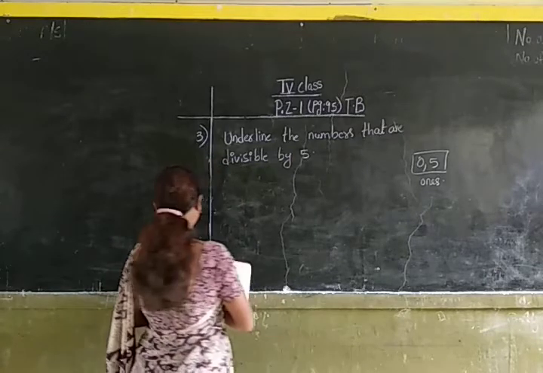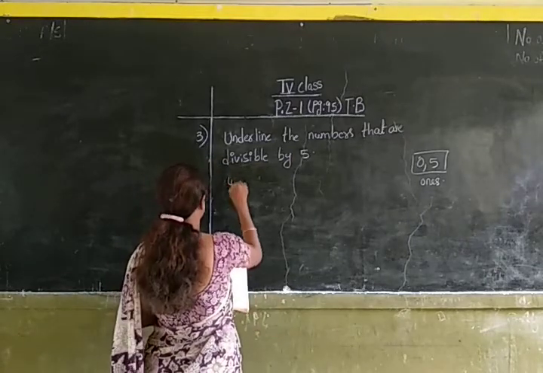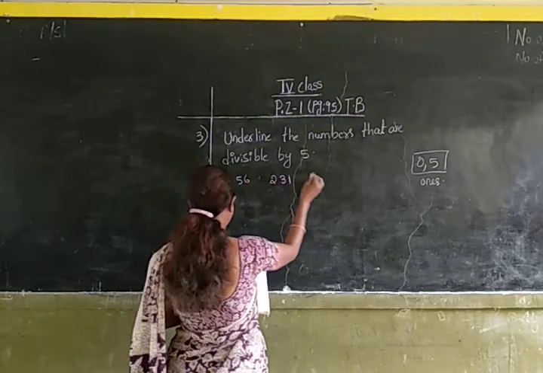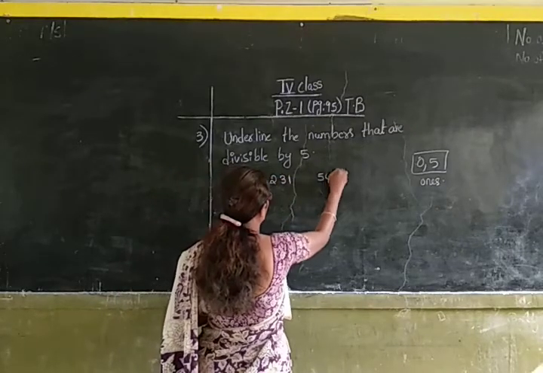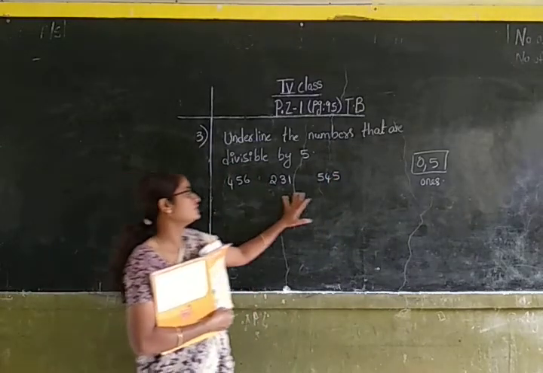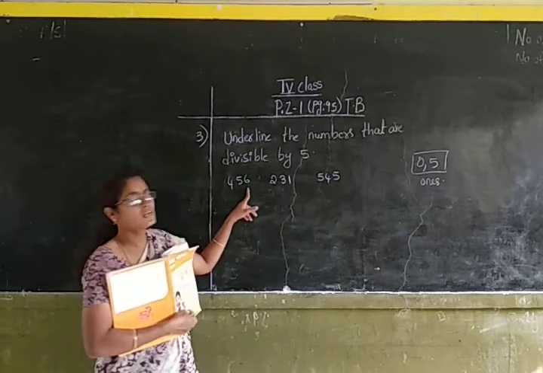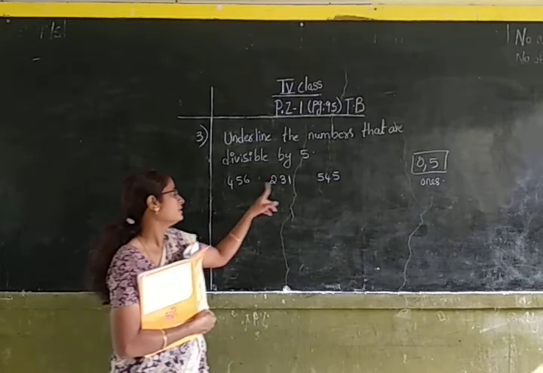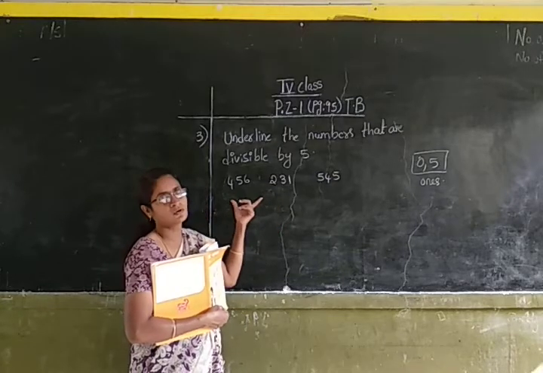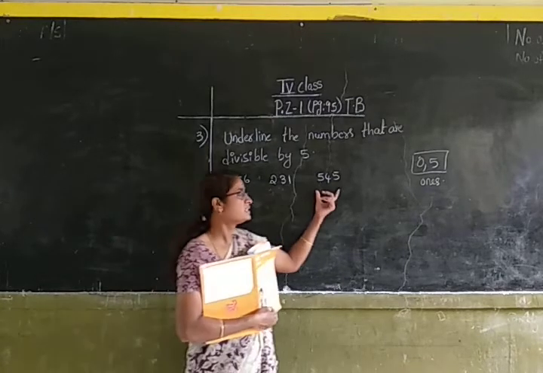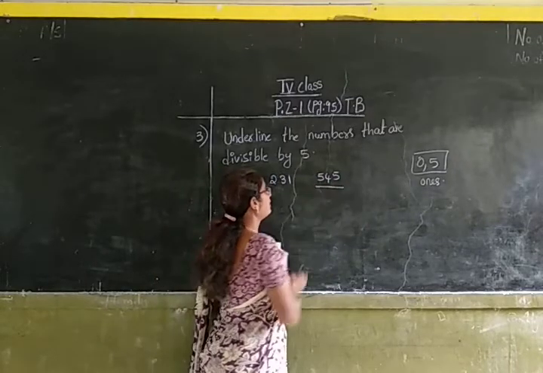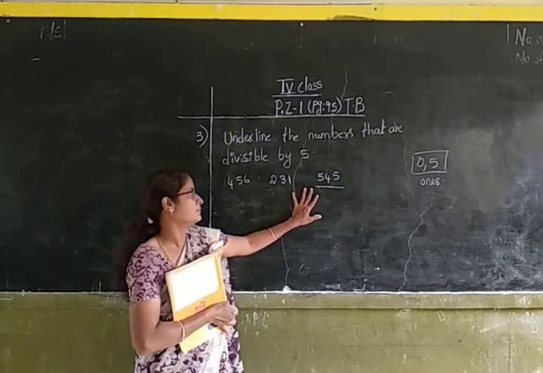Okay children. 456, 231, 545. Here, let us check the ones place of these numbers. The first number is having 6 in its ones place. The second number is having 1 in its ones place. So, these two numbers are not divisible by 5. The third number is having 5 in its ones place. So, this number is divisible by 5. So, let us underline the third number.